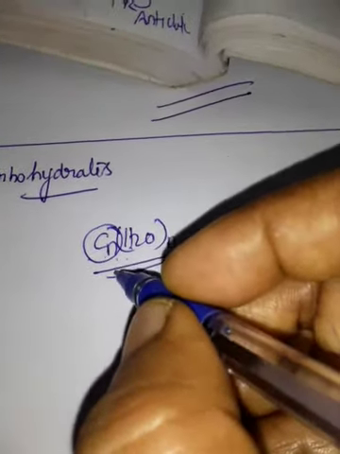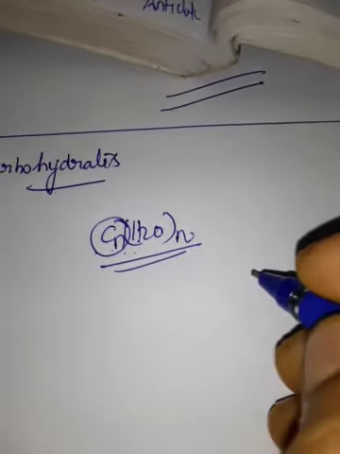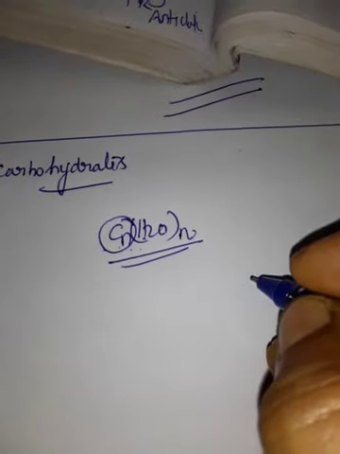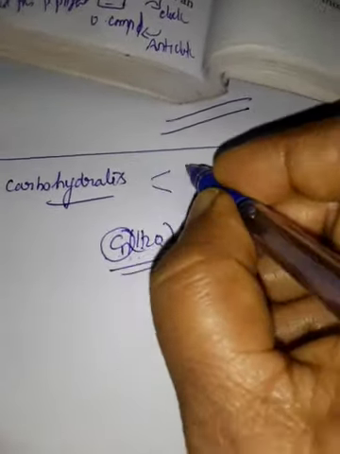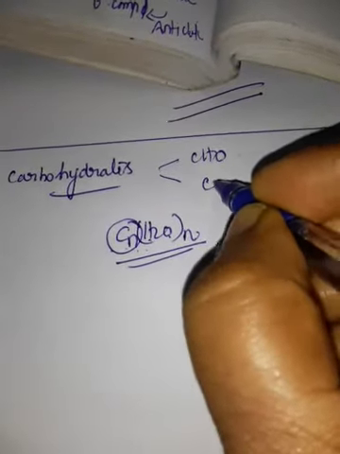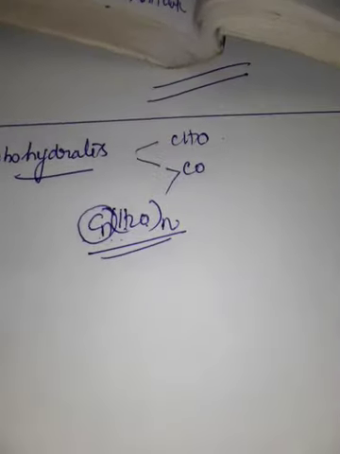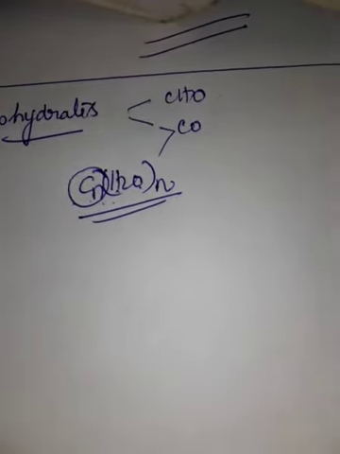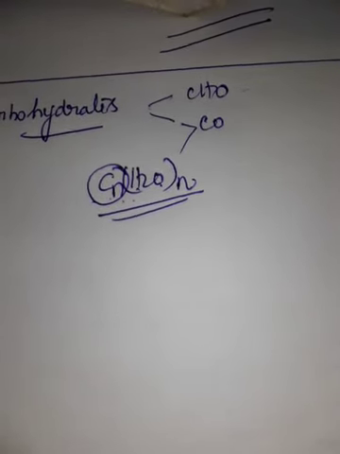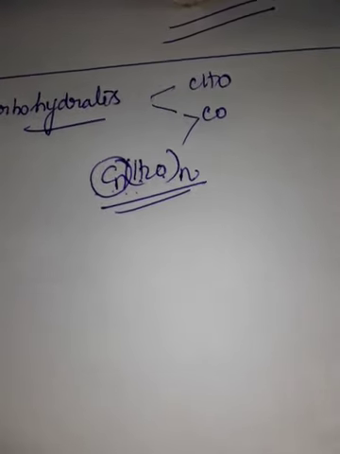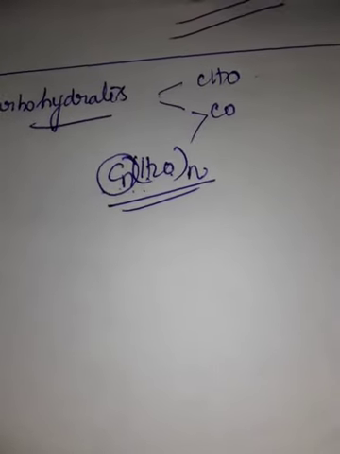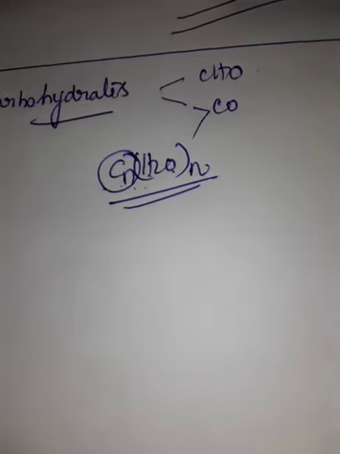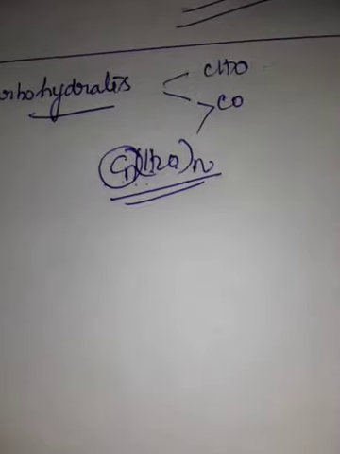Chemically, carbohydrates are defined as polyhydroxy aldehydes or ketones, meaning carbohydrates have both an aldehyde group or a keto group. The best examples: glucose, a monosaccharide; sucrose, a disaccharide; starch, a polysaccharide.